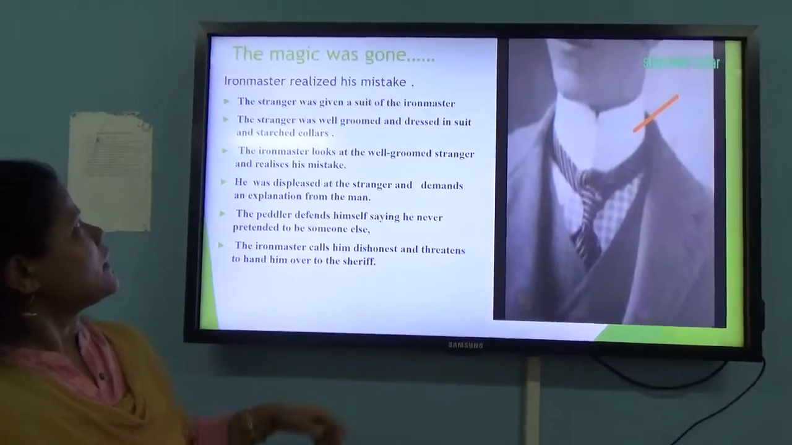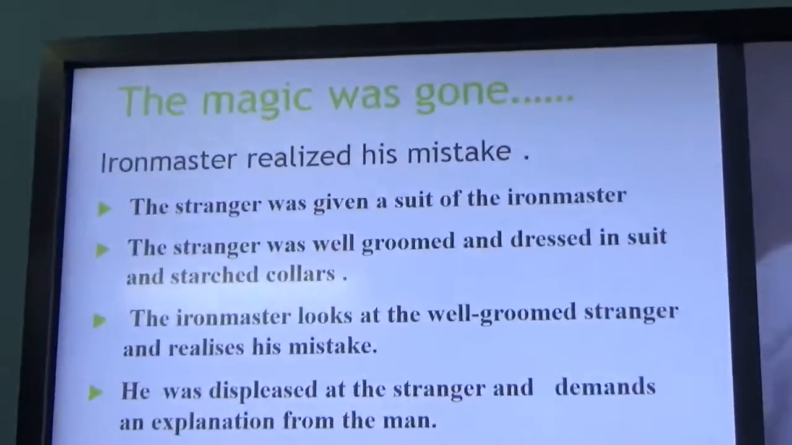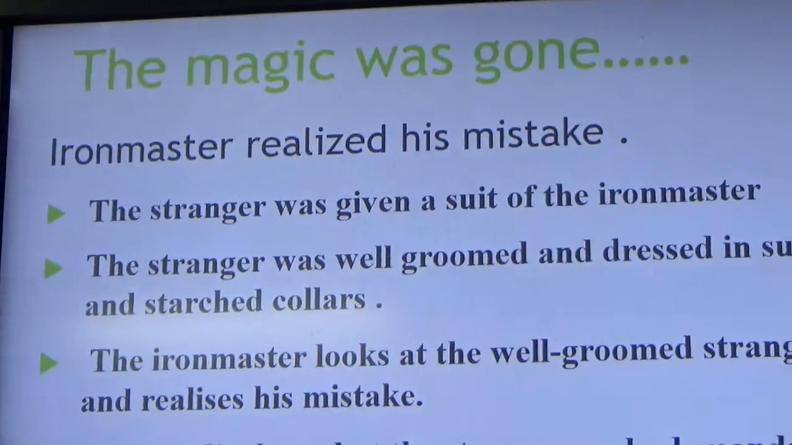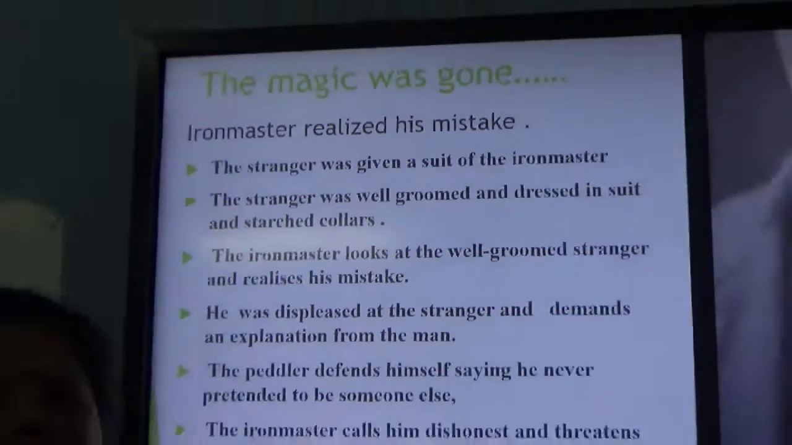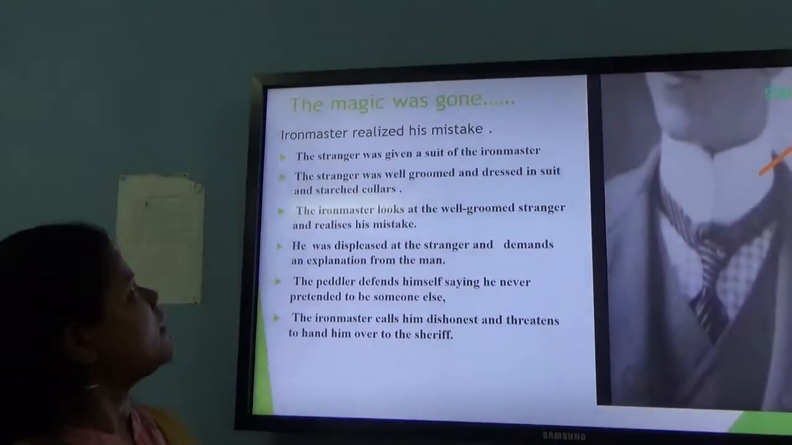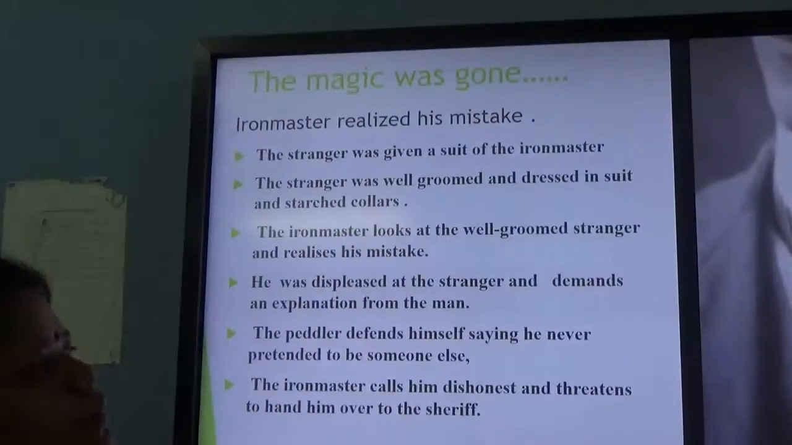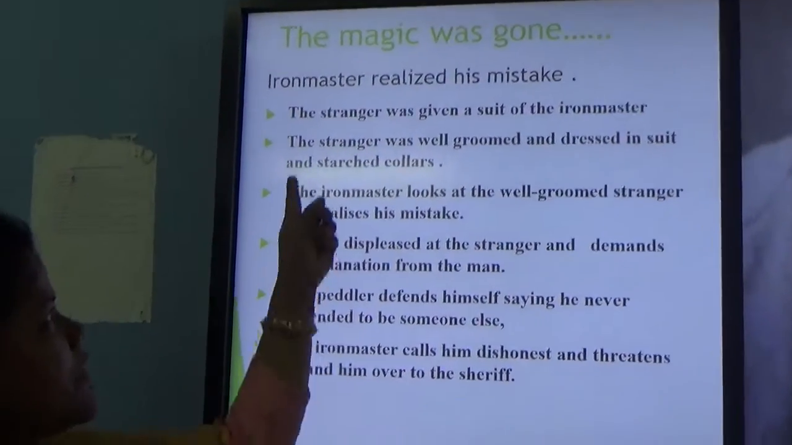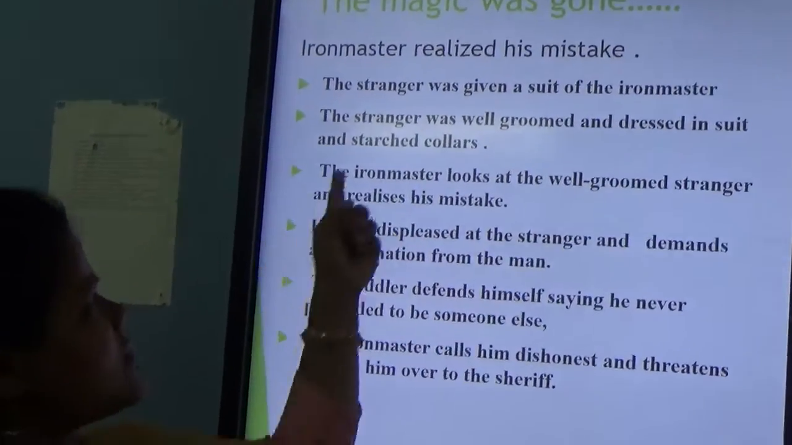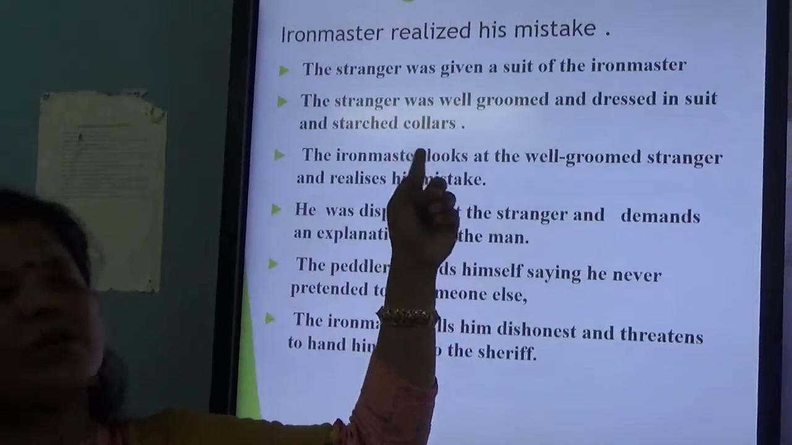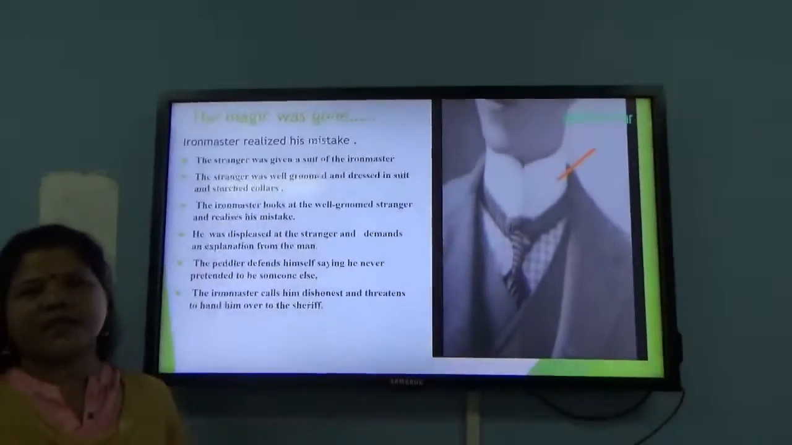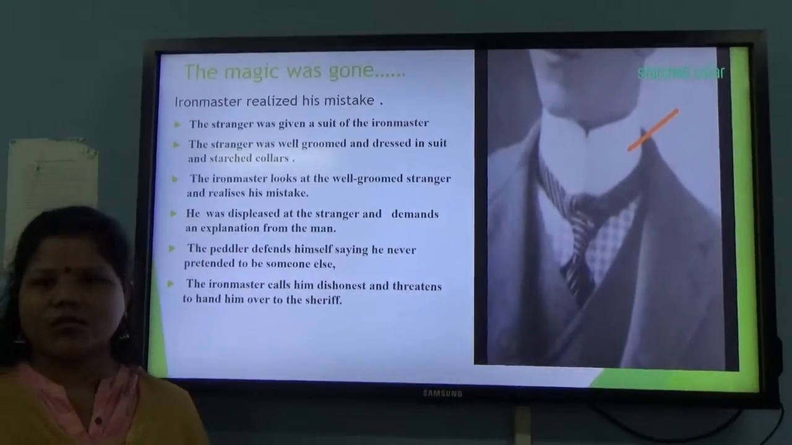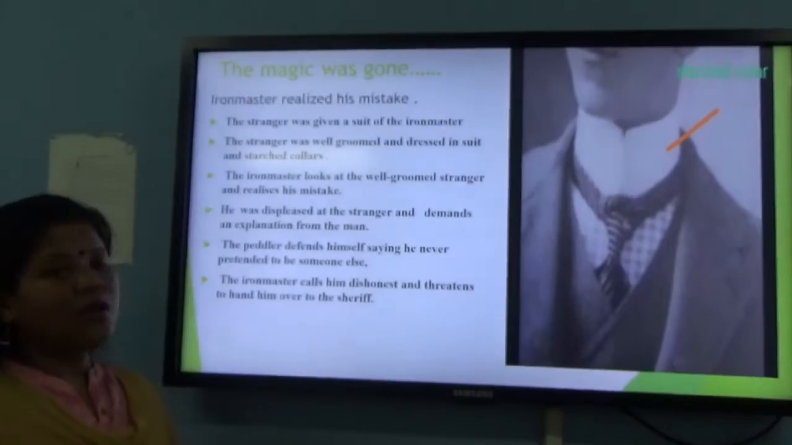But what happened? In the morning, the magic was gone. When the ironmaster's daughter took him to the manor house, in the morning, the stranger was given a suit of the ironmaster. The stranger was well groomed and dressed in a suit and starched collar. Now see the picture of the starched collar, like a gentleman he was dressed.